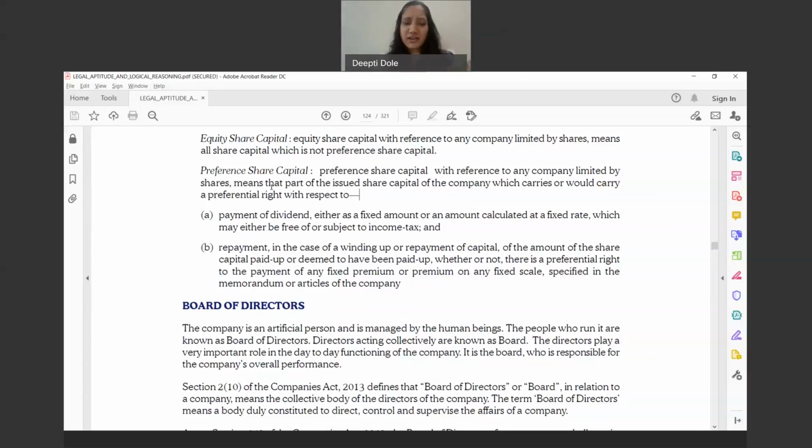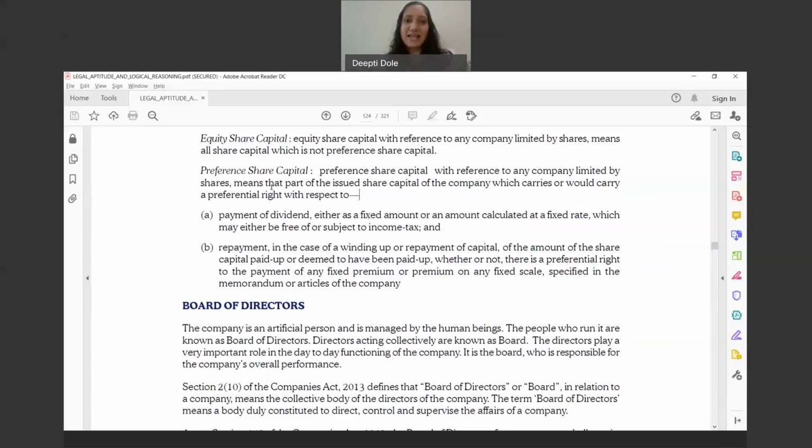For example, if the company goes into winding up mode, and all the creditors have been paid, and still there is say 1 lakh rupees left with the company to distribute finally to the shareholders, to return their money.